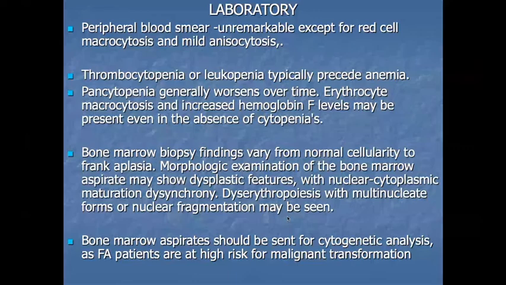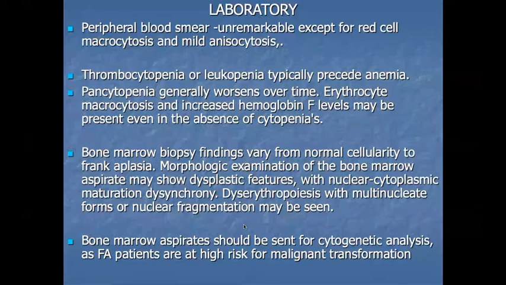They also show hypolobulation: small lobes, the megakaryocyte becomes very small with a single lobe or two lobes. Aplastic anemia also shows a little dyserythropoiesis, with multinucleated cells and nuclear fragmentation. To some extent dyserythropoiesis is also present in aplastic anemia patients.